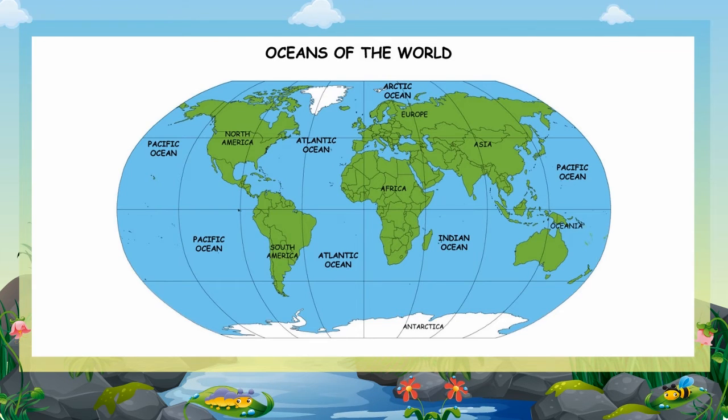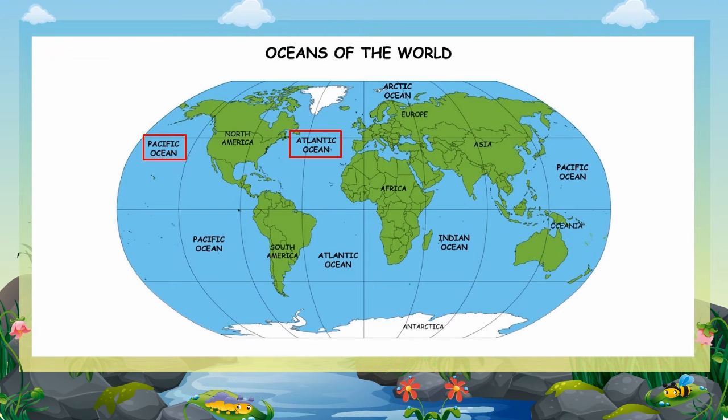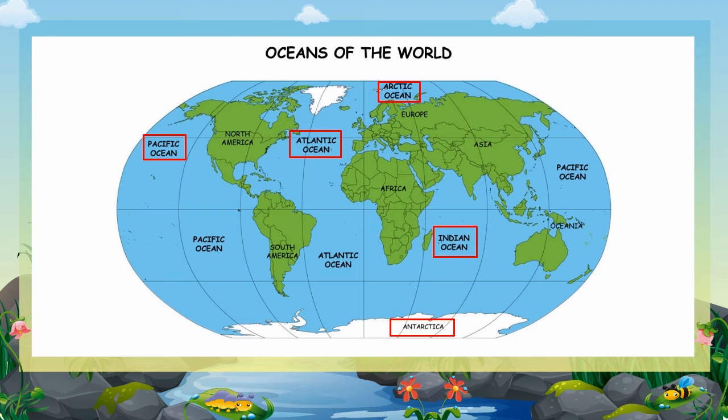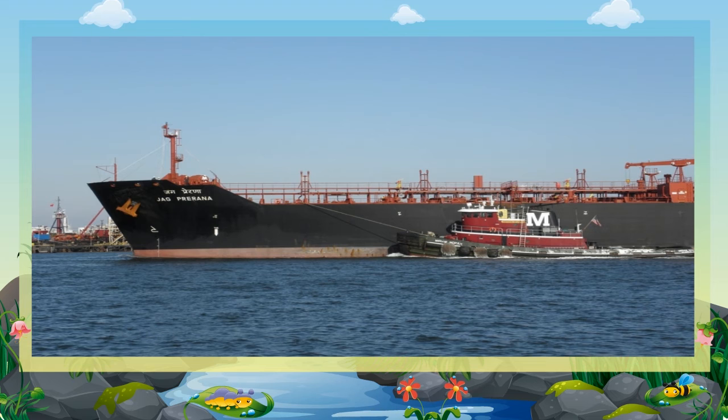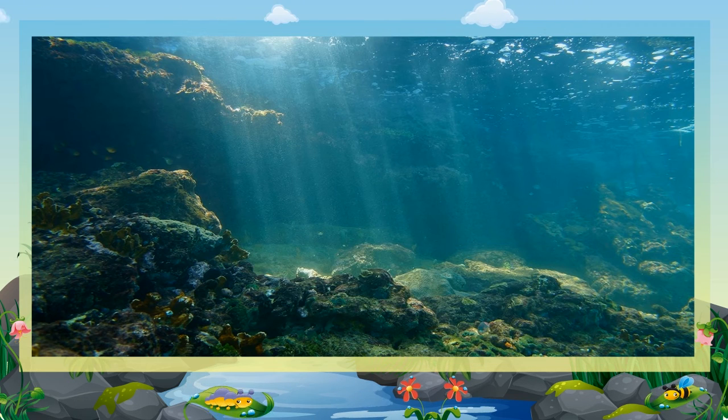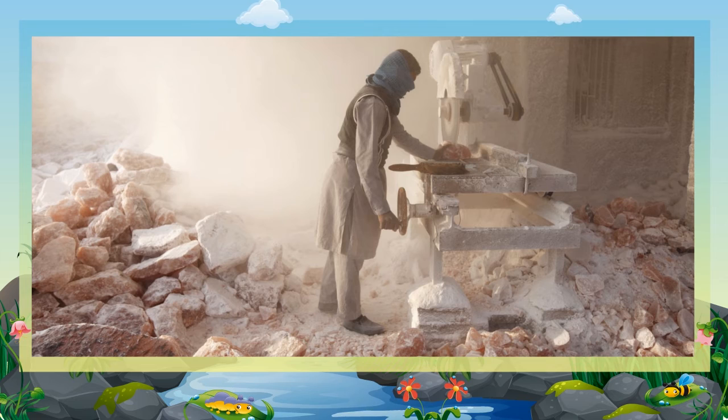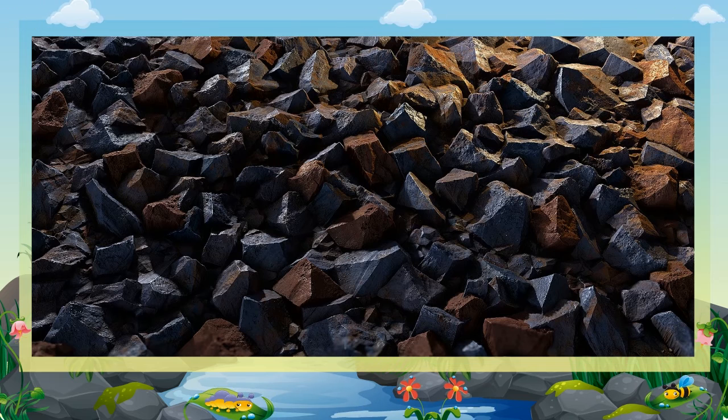There are 5 oceans in the world: the Atlantic Ocean, the Pacific Ocean, the Arctic Ocean, the Indian Ocean, and the Antarctic Ocean. Oceans are very useful for water transport. Big ships move from country to country through these oceans. Oceans are also the storehouse of minerals and various substances like salt, iron, etc.